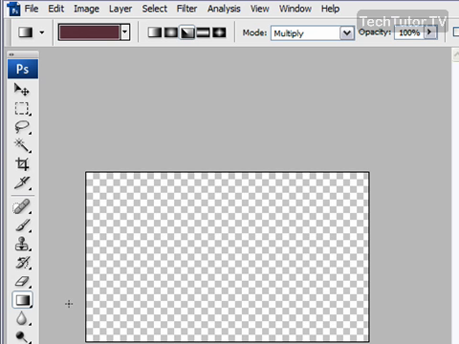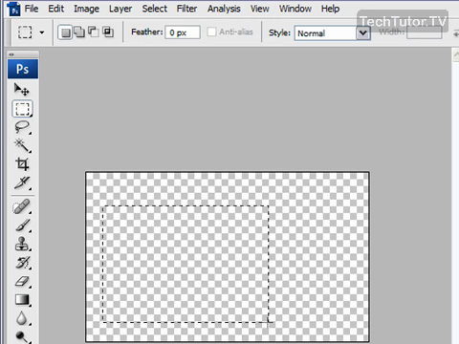Now at this point, before you actually draw the gradient, if you just draw it on your canvas, it's going to be applied to the entire layer that you have selected. If you'd like for it to be applied only to a portion, then go ahead and make a selection, and that way it will be applied just to that selection. You can add a selection by using the marquee, the lasso, or the quick selection tool. I'm going to apply it just to this box here.